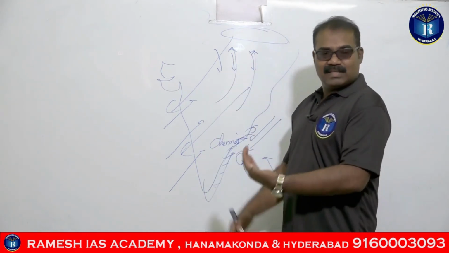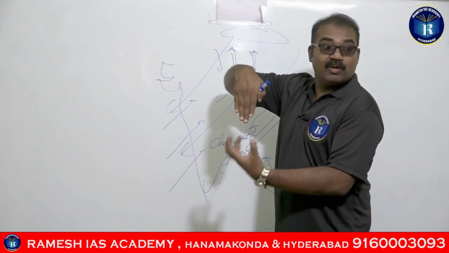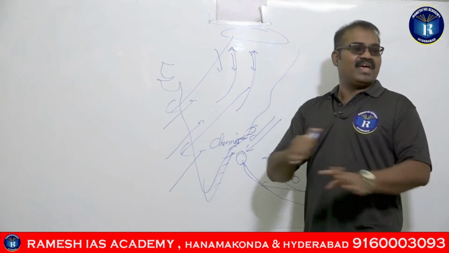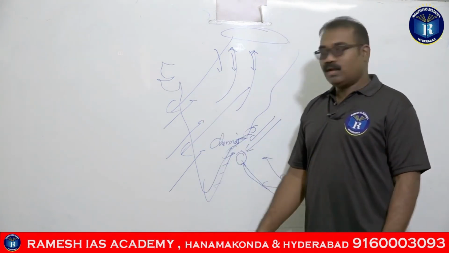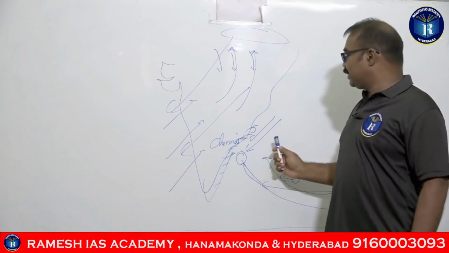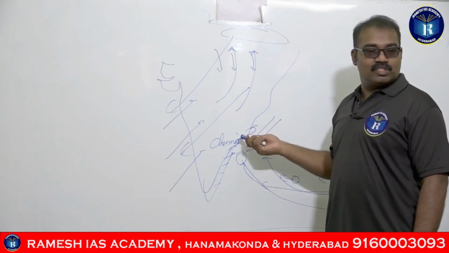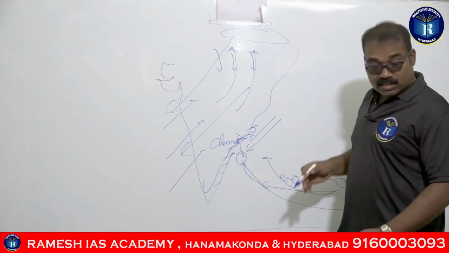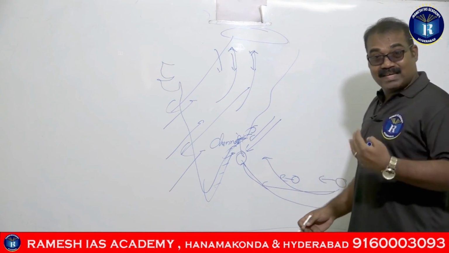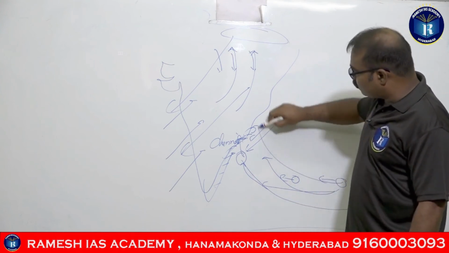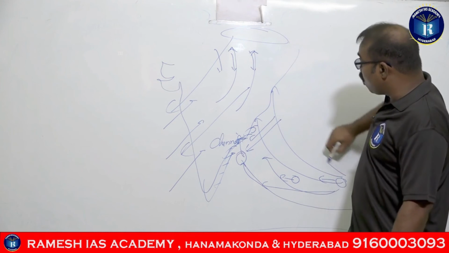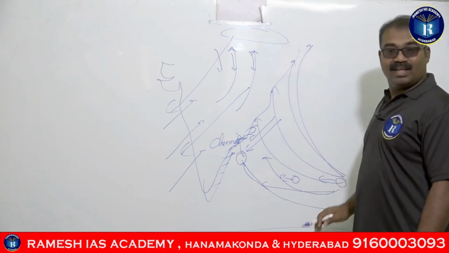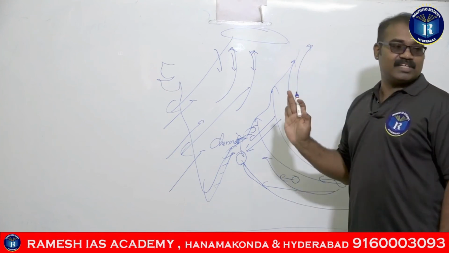So these areas will receive a heavy amount of rainfall, right? Once the cyclone is more powerful than the northeastern monsoons, then it will strike the coast. That is the reason whenever we see the cyclone path, it will be like this. The more the velocity, the more the deflection. The less the velocity, the less the deflection.